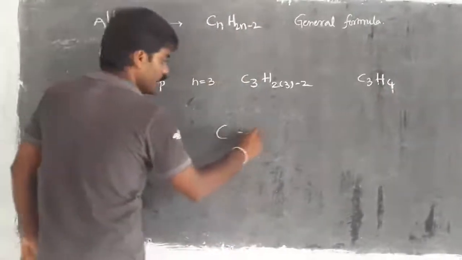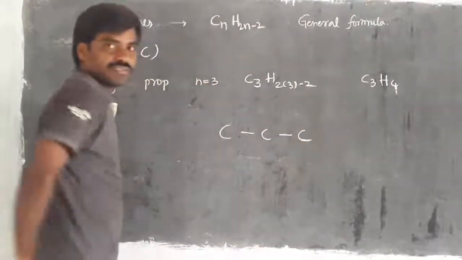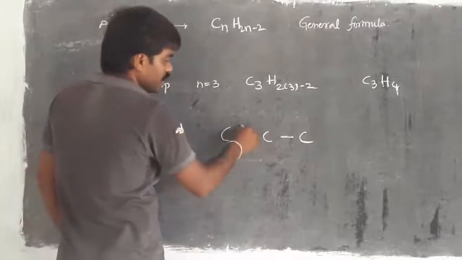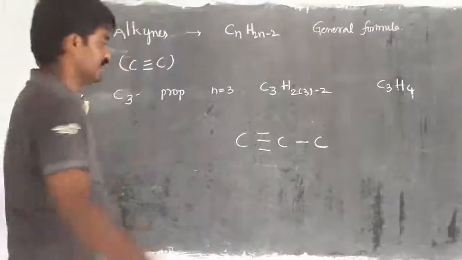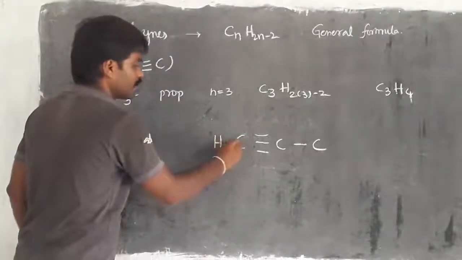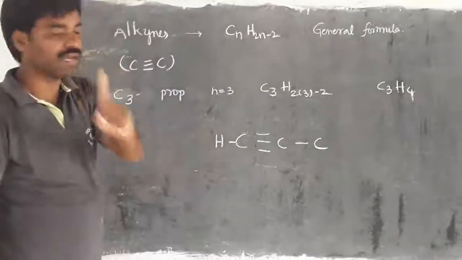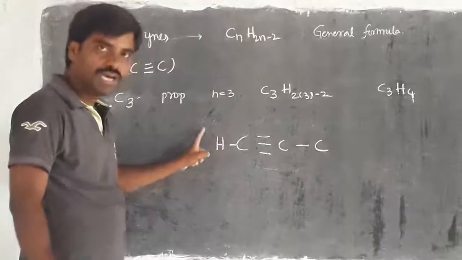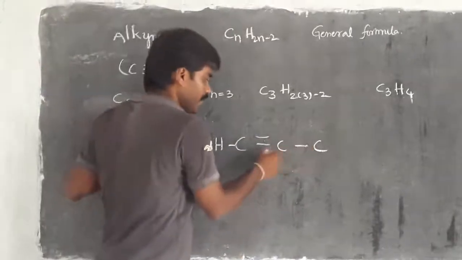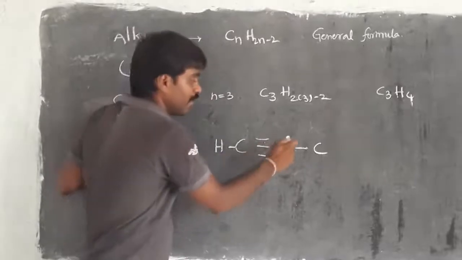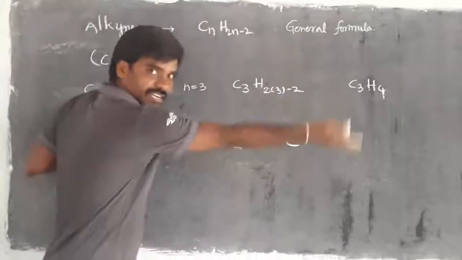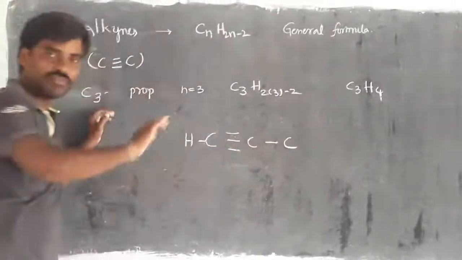Then first you have to take 3 carbons. Right? Then between any 2 carbons we have a triple bond. The first carbon has only 1 bond remaining, which should be fulfilled with hydrogen. Then the second carbon already has 3 bonds with the first carbon and 1 bond with the right side carbon, which means 4 bonds are fulfilled.